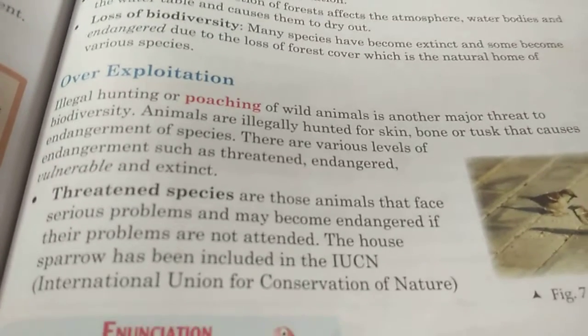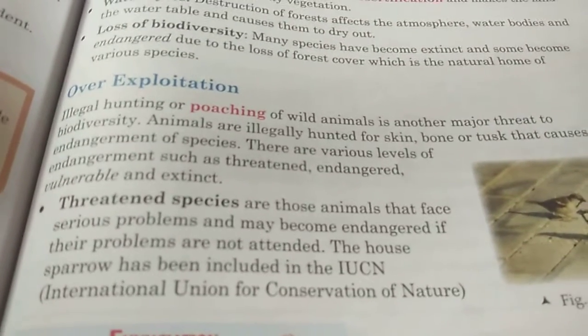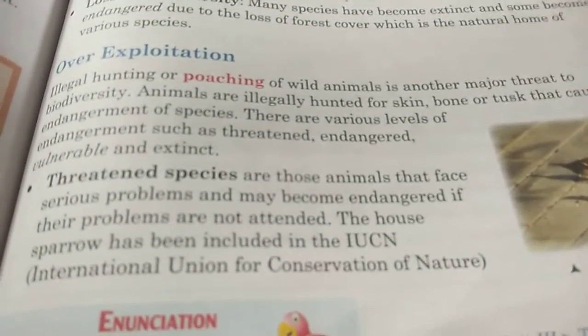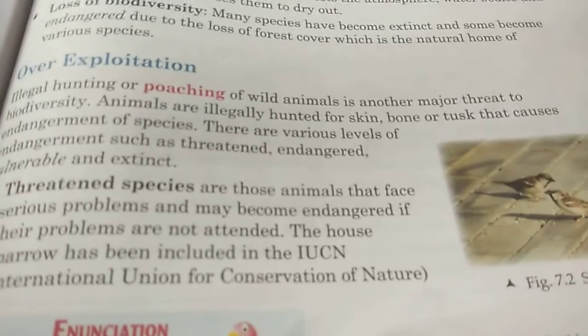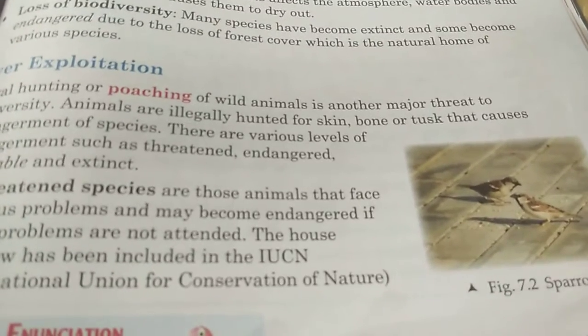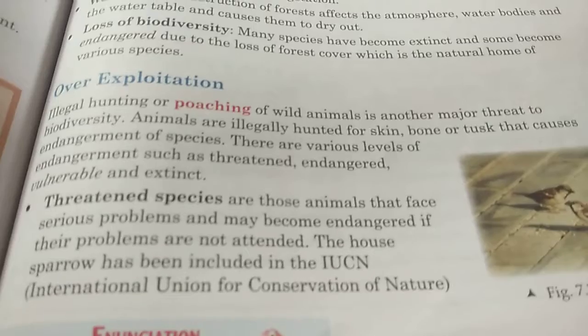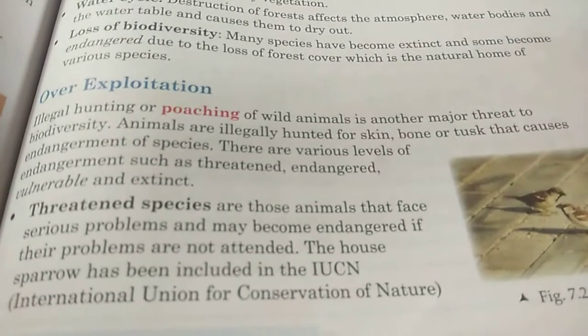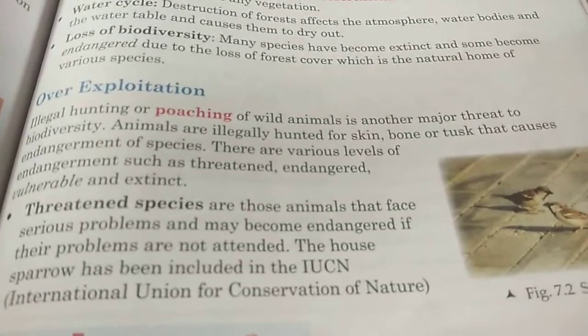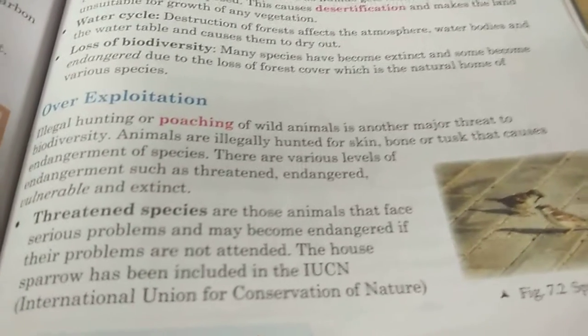But some people, for many reasons, in particular, want the skin, bones and tusks of that animal. Say for example, the elephant. We should not kill elephants because the number of elephants in the world is very less now. If we kill the remaining elephants also, then after some years, there will be no elephants. Now how are we seeing dinosaurs? Have you all seen dinosaurs?